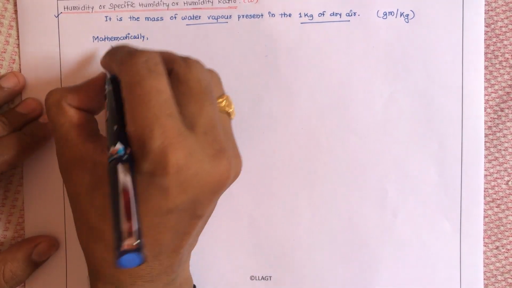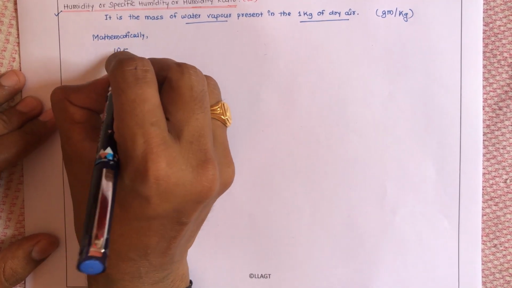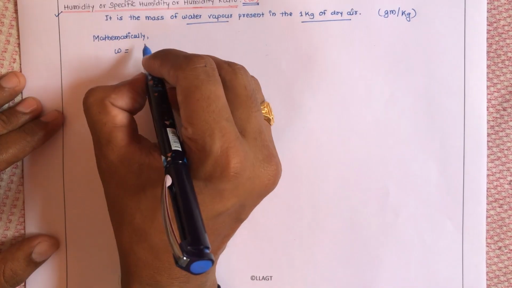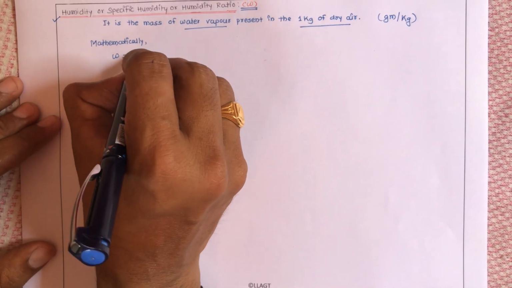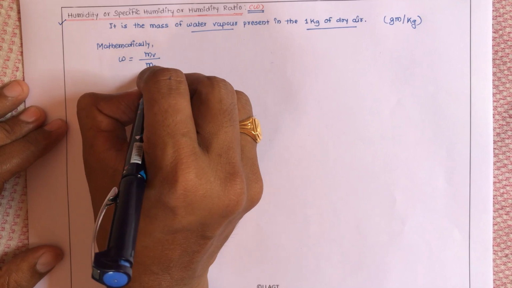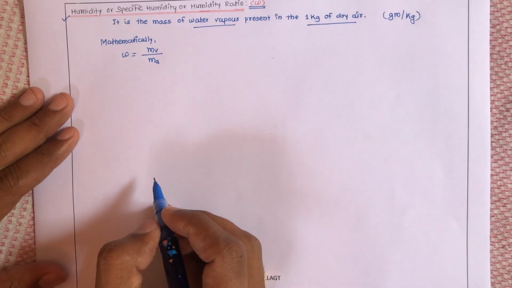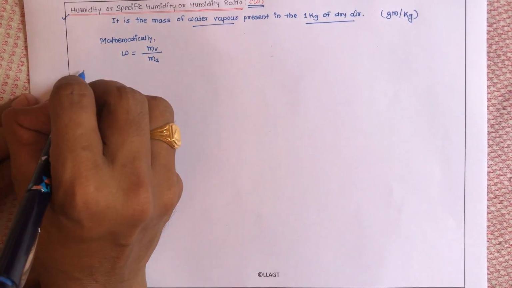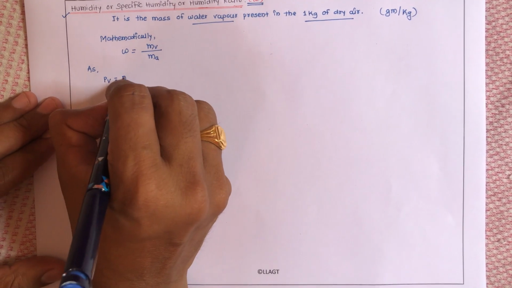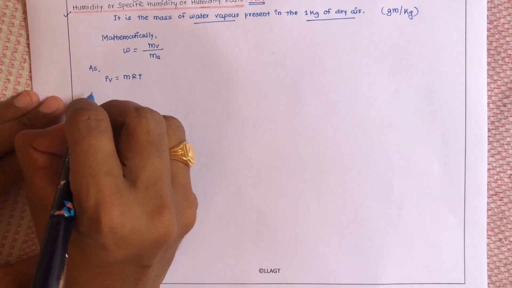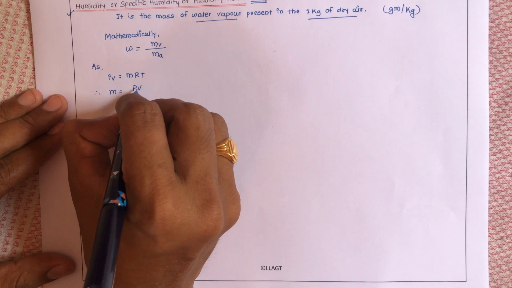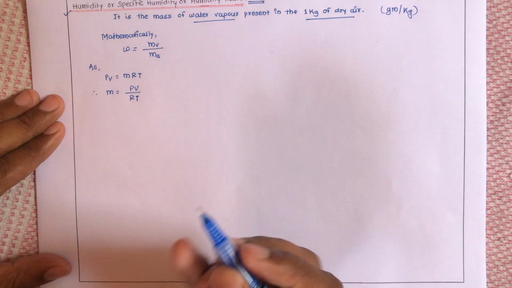I can write humidity, or specific humidity, or humidity ratio, usually denoted by the letter omega, is equal to the mass of water vapor present in 1 kg of dry air. Now see here, we already know the general gas equation, that is PV equal to mRT. If I need to write the value of m, I can write PV upon RT.